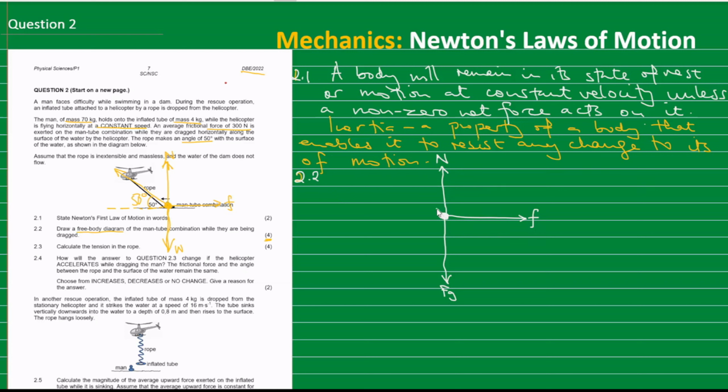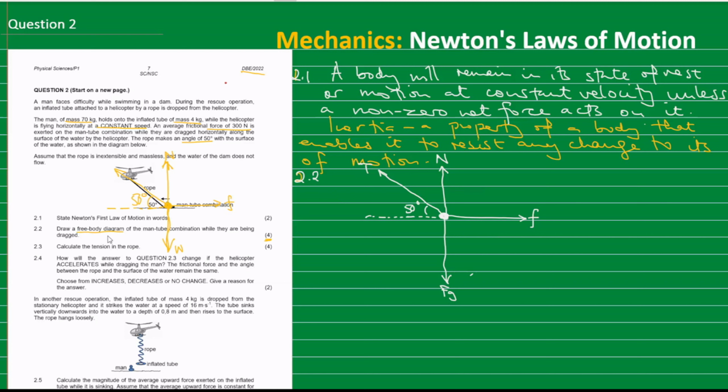There is a tension acting in that direction at an angle of 50 degrees. So we'll label it as T, and then we can just indicate that it is acting at 50 degrees. Remember that is 50 degrees. So those are the forces that are acting on the object.